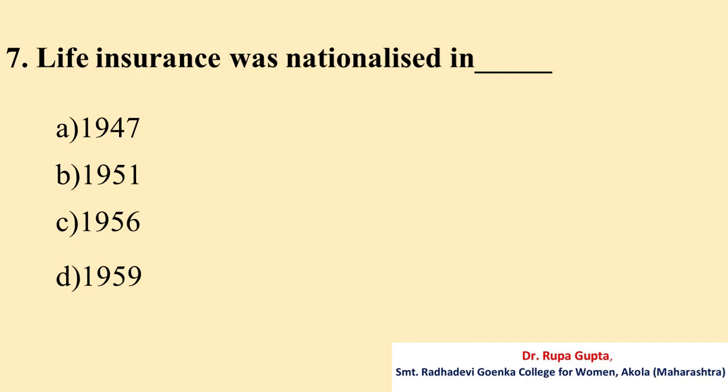Question number 7. Life insurance was nationalized in A. 1947, B. 1951, C. 1956, D. 1959. And the correct answer is C. 1956.